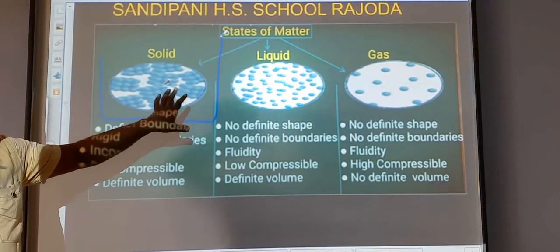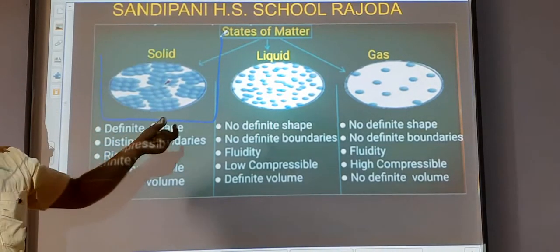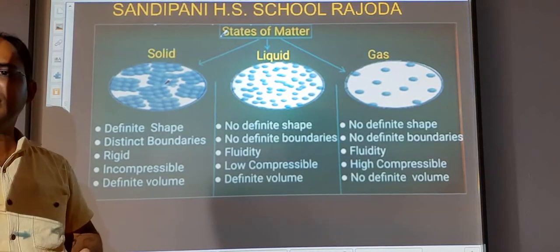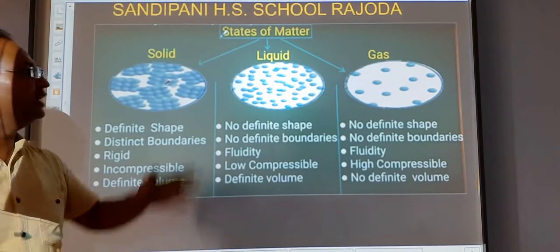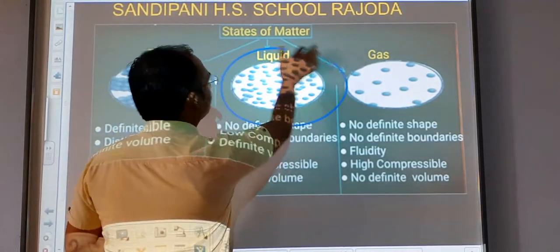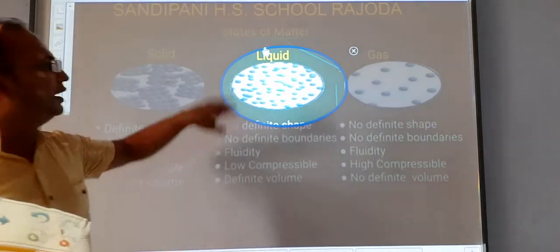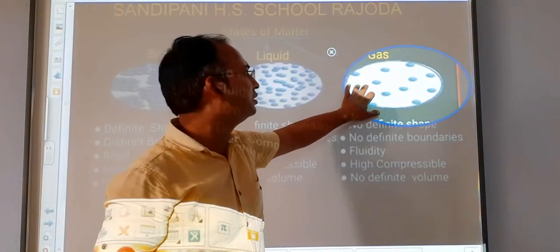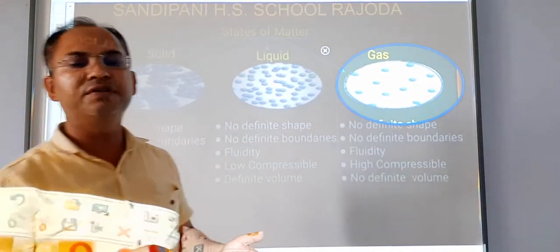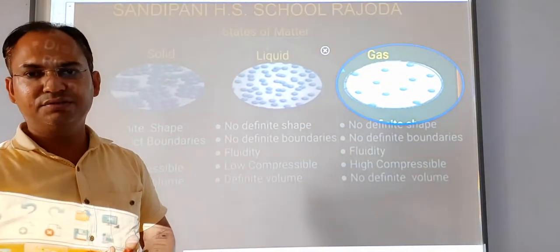This is our solid, and in solid the particles are closely attached to each other because their intermolecular forces are very high. In liquid, the molecules are present a little away from each other, and in gases these are very far away from each other. That is the main difference between solid, liquid and gases.